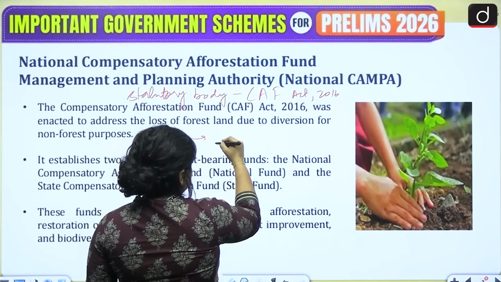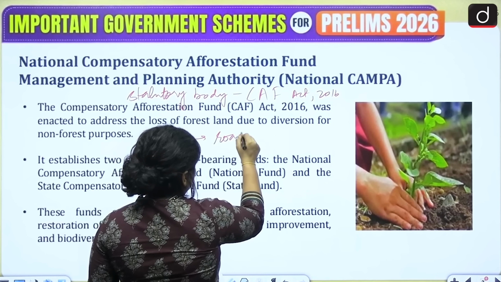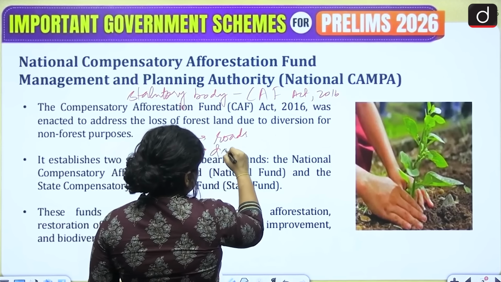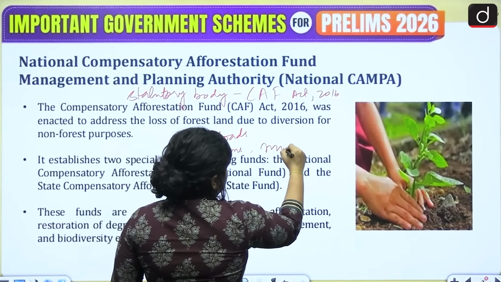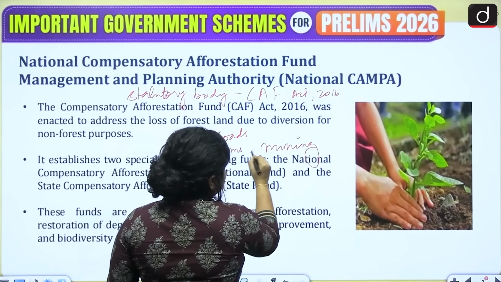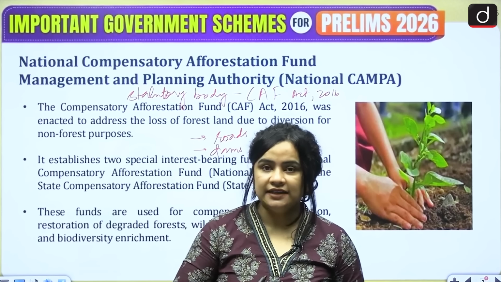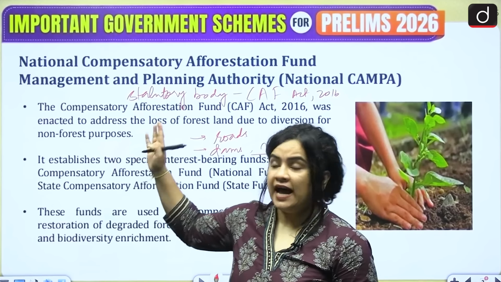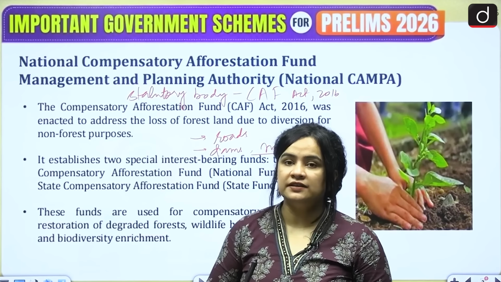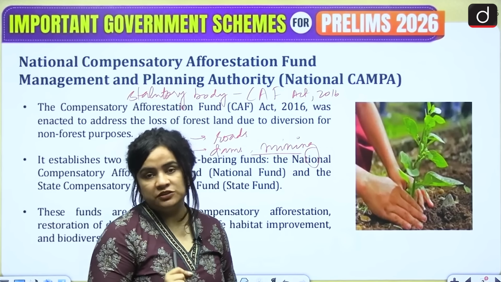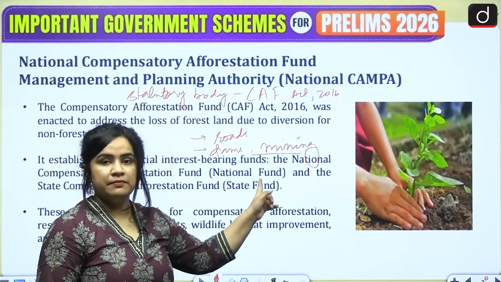For example, let's say construction of roads or dams or mining. So if these activities are undertaken, then the user agency has to pay a certain amount, and that amount is deposited with the fund, and this authority utilizes and manages that amount.